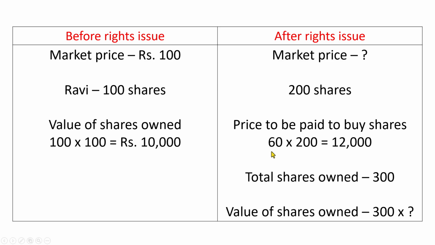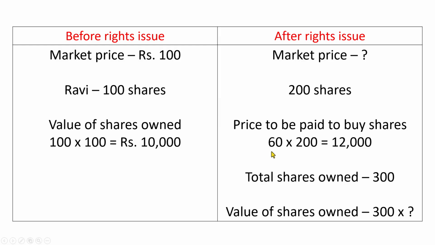That another investor then pays Ravi for the rights and can use them to buy the discounted shares from the company. So Ravi has an option to buy the shares or leave them.